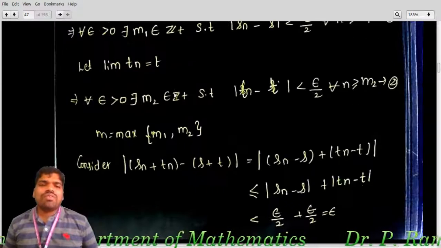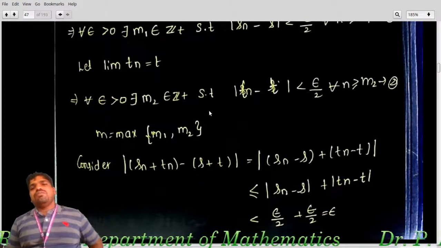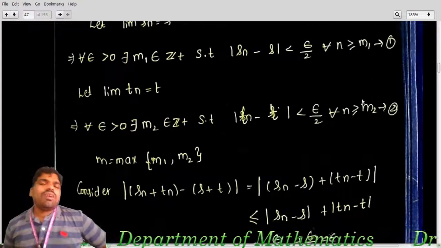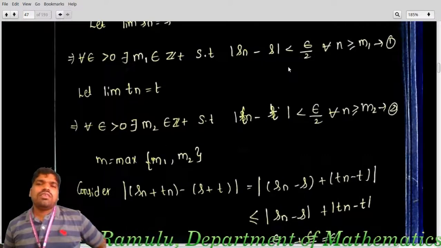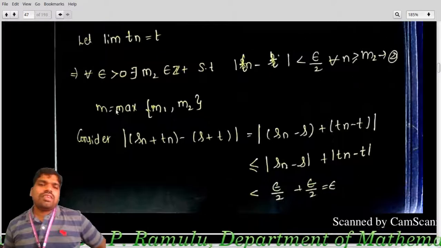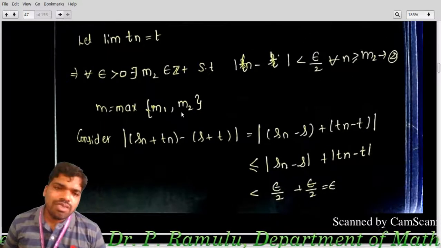Here I am taking M equal to the maximum of M1 comma M2. That means sometimes n is greater than some value, sometimes greater than another value. If I take the maximum value, then both will be less than epsilon by 2. That is why I am taking M equal to the maximum of M1, M2.